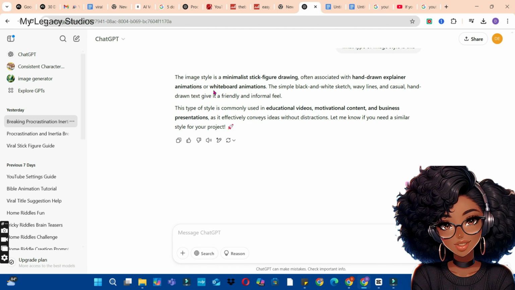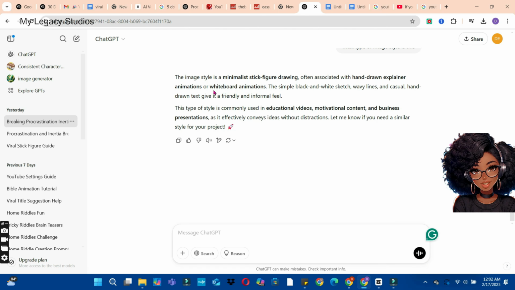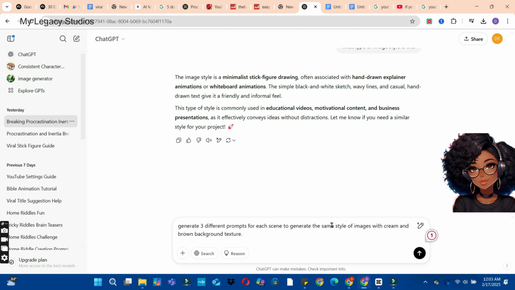Now ChatGPT has finished analyzing the image style and this is the feedback. With this feedback, ask ChatGPT to generate different prompts for each of these scenes for you. So this is the prompt I'm using. Generate 3 different prompts for each scene to generate the same style of images with cream and brown background texture.